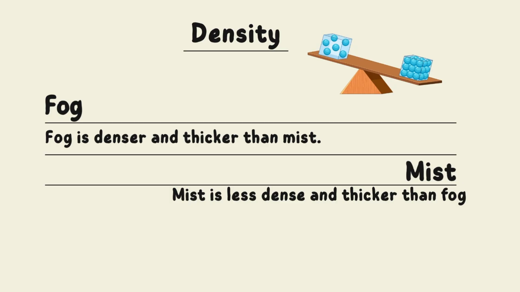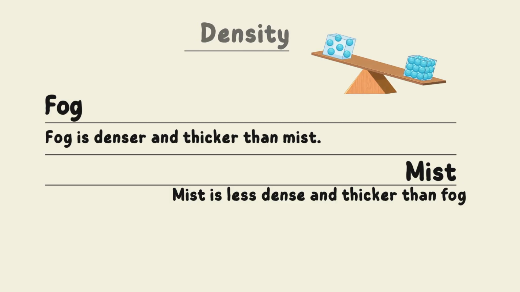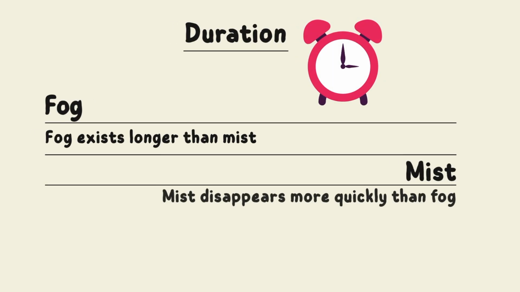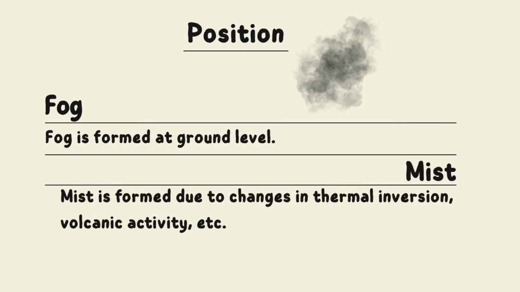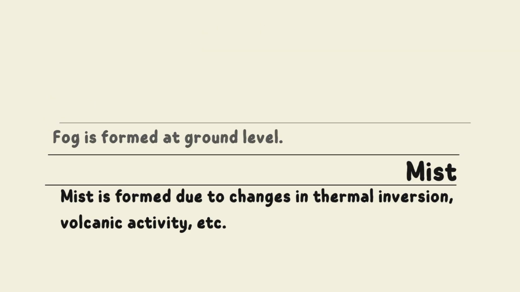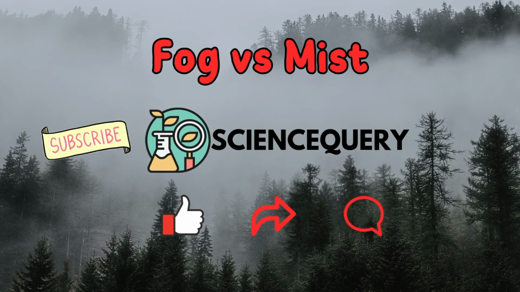Mist is less dense and thinner than fog. Fog exists longer than the mist, whereas mist disappears more quickly than fog. Fog is formed at the ground level. Mist is formed due to change in thermal inversion, volcanic activities, etc. Well, this is all about fog and mist and their basic difference.